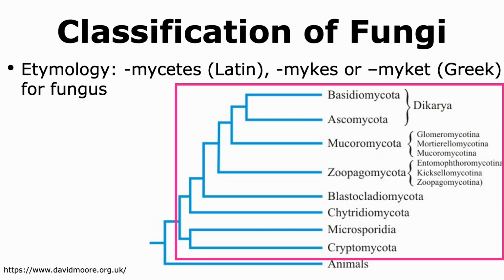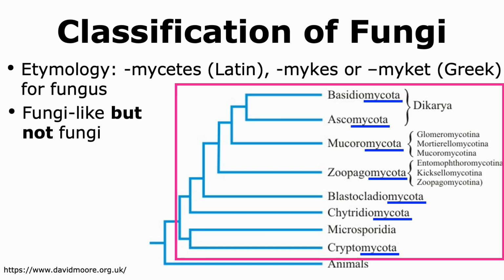For the sake of simplicity, let us look at the phylogenetic tree that was proposed in the early 2000s. When we look at the different groups that comprise different fungal members, we notice that with the exception of one, all of them have the word mycota at the end. Now, in Latin, mycetes means fungus, while in Greek, myx or mycet also means fungus. Thus, mycota derives from the Greek word for fungus.